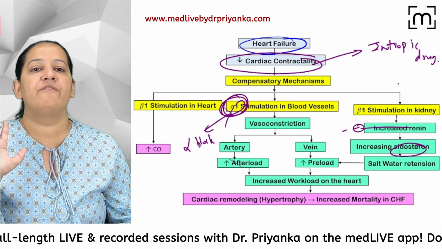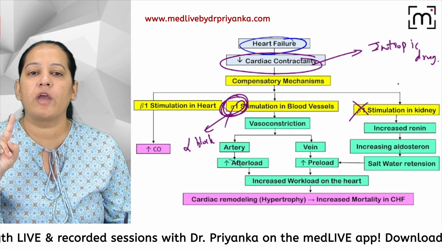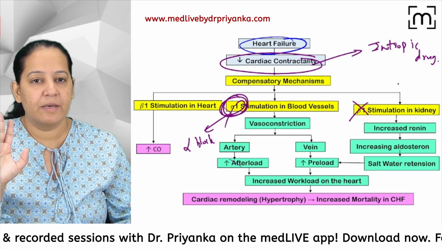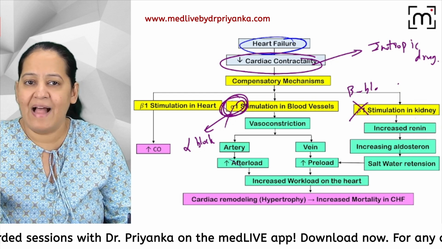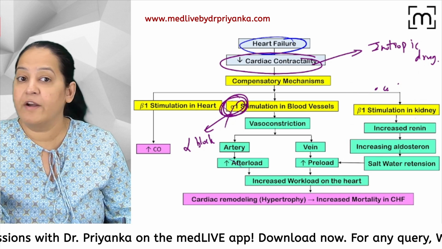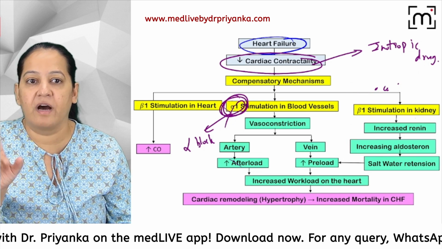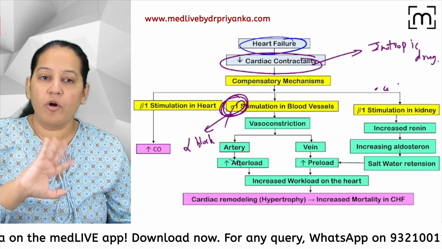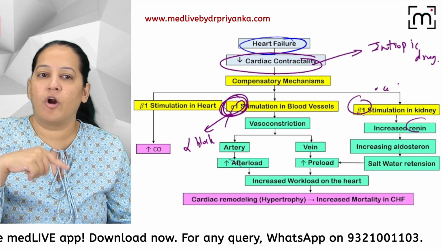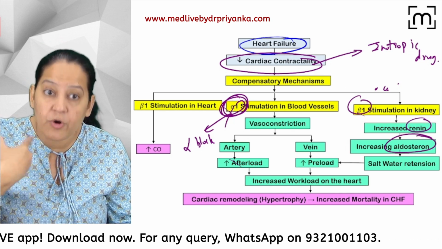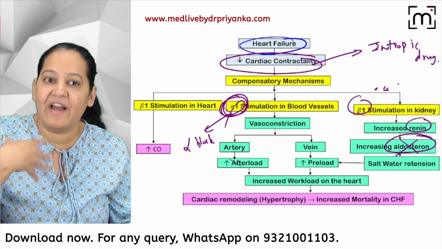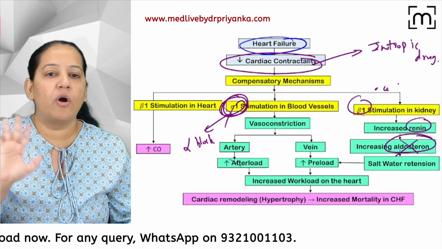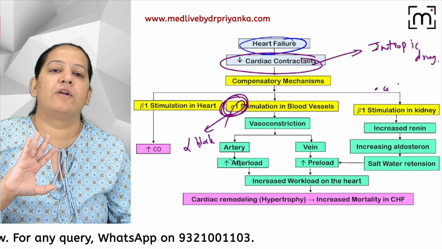It's better if you can block beta. If you are blocking beta, nothing else is required. But sometimes we are not blocking beta, we are blocking renin, so we give a RAAS inhibitor. If we are not blocking renin or beta, we give an aldosterone antagonist, to antagonize the effect of aldosterone.